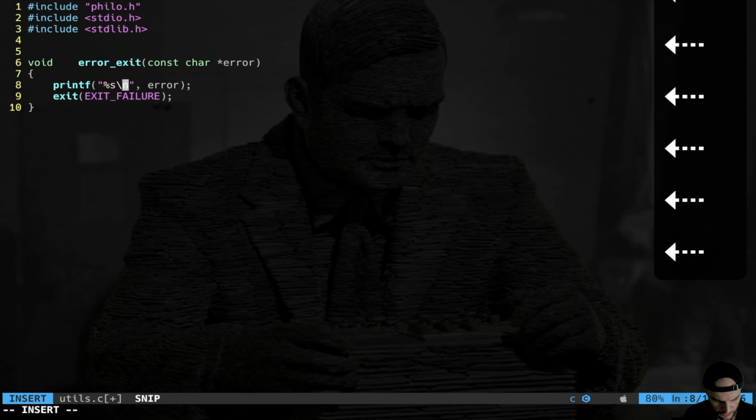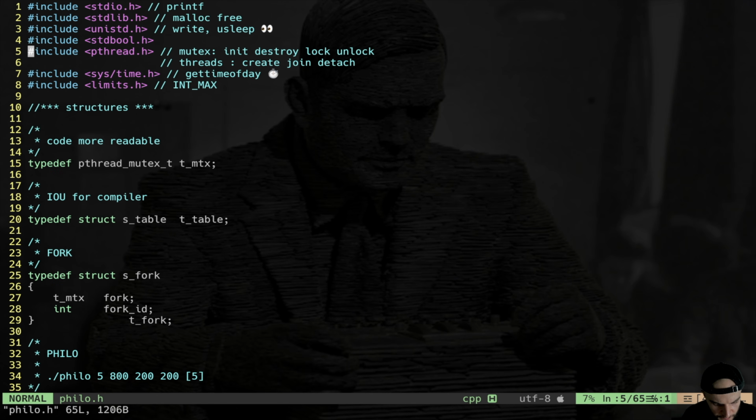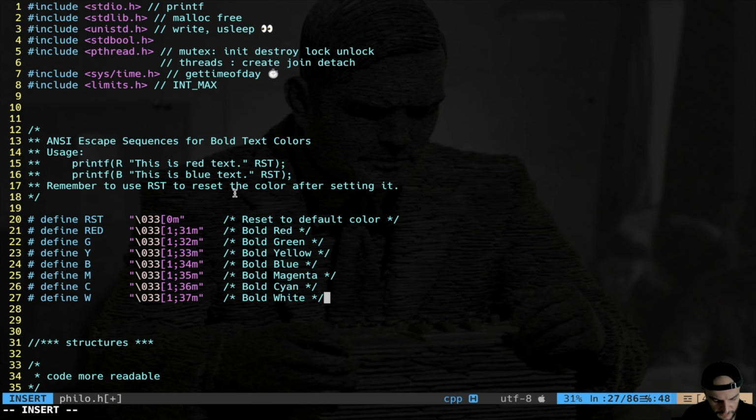Now I want to customize this a little bit. To do that, in philo.h we are going to put some ASCII escape sequences. I'm just going to ask ChatGPT to write me some ASCII escape sequences for the printf. So this is the result from ChatGPT for doing these repetitive things. It's amazing. So I get red, green, yellow, blue, magenta, cyan, white, and there is that. Everything is bold.